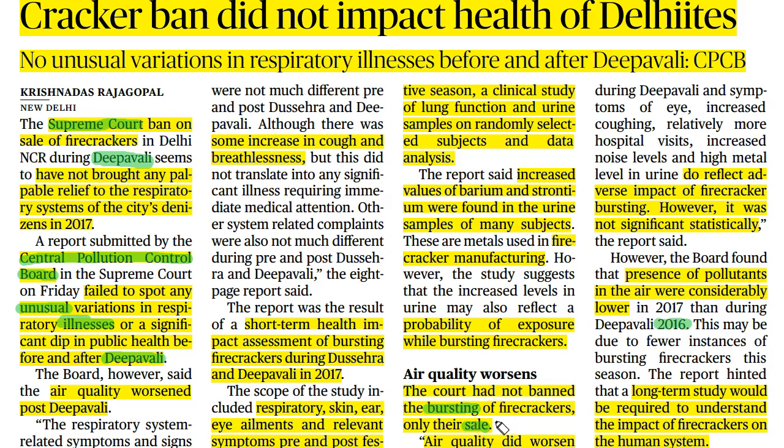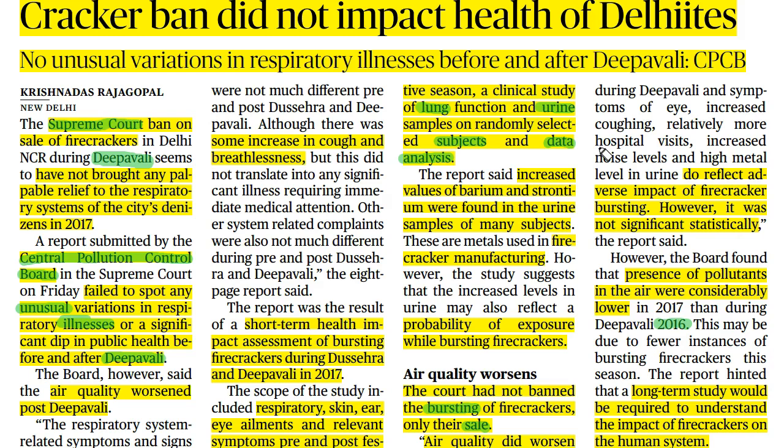The study carried out by the Central Pollution Control Board included respiratory, skin, ear and eye ailments, as well as the relevant symptoms before and after the festive season, and a clinical study of lung function and urine samples on randomly selected subjects, followed by data analysis. This is what was done by the Central Pollution Control Board to assess the impact of the Supreme Court verdict on curbing air pollution.